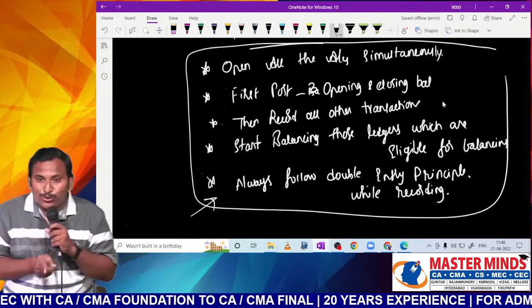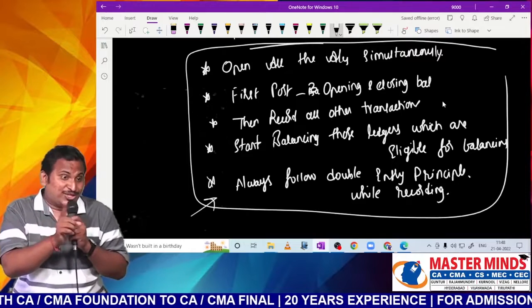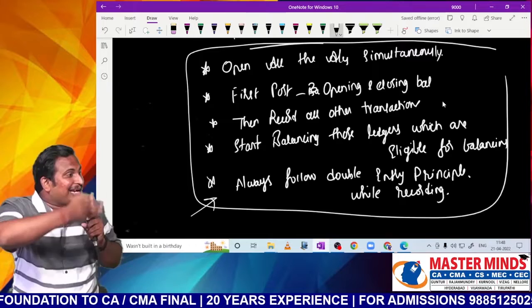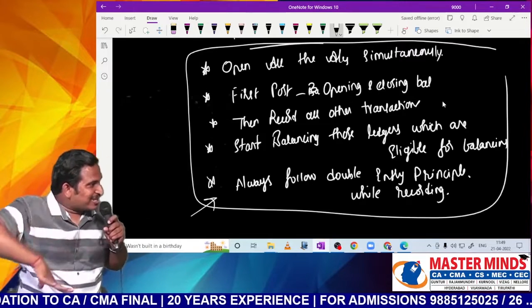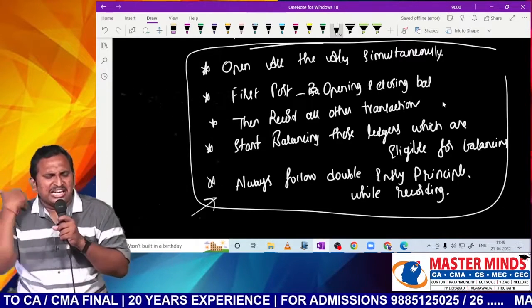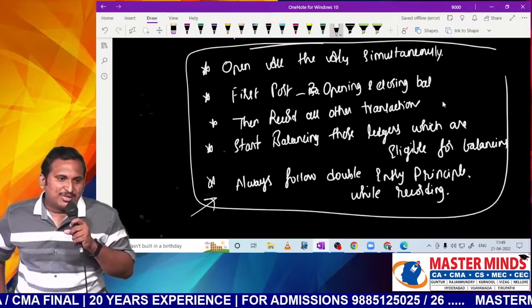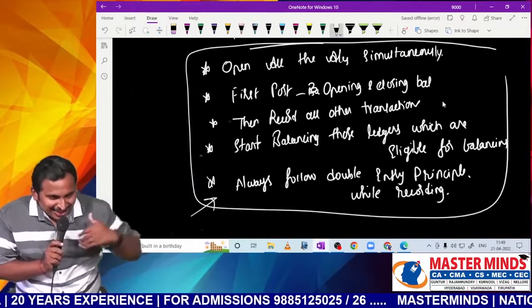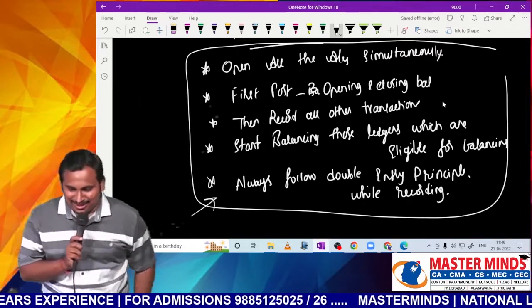I'll just tell you how to follow the fifth one. Following the fifth one is not so easy. You should have conceptually good understanding where an item will be there within the balance sheet and P&L. But if you follow the fifth one, definitely any question will become simple. Sir, clear? Panchatantra clear? Let us go and apply this Panchatantra, sir.